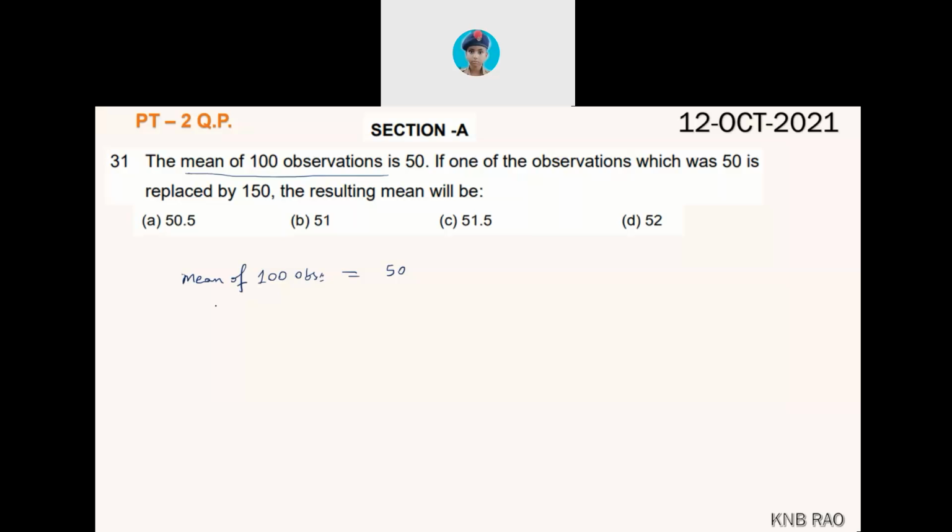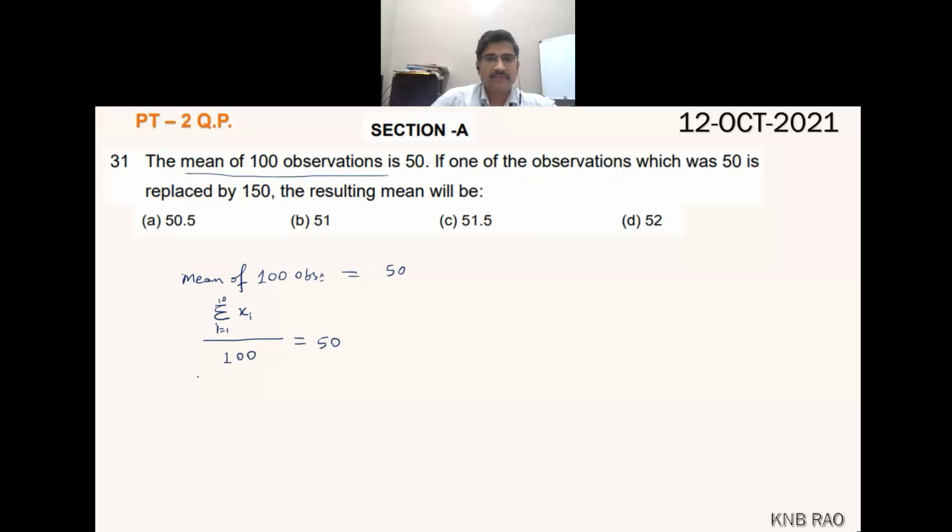Mean of 100 observations, where summation of x1, x2, x3, and so on up to x100, that is, the sum of xi from i equals 1 to 100, divided by 100 observations, is equal to 50.